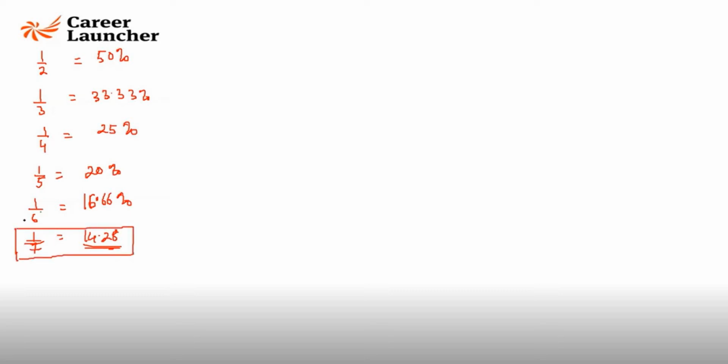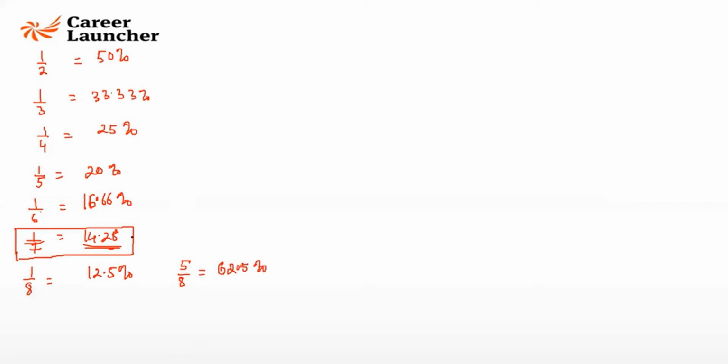1 by 6 is equal to half of 1 by 3, you can say. And you can take half of 33 and find it out. 1 by 8 is 12.5%. What is 5 by 8 equal to? Okay, thank you, Ujjasha. It is 62.5%.